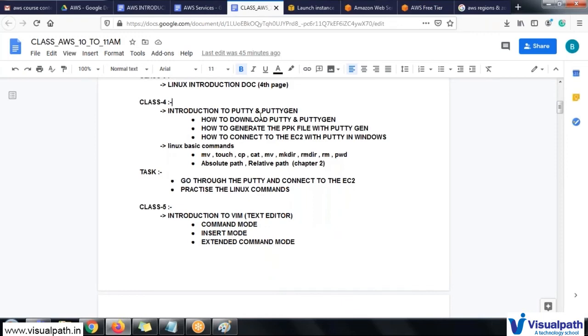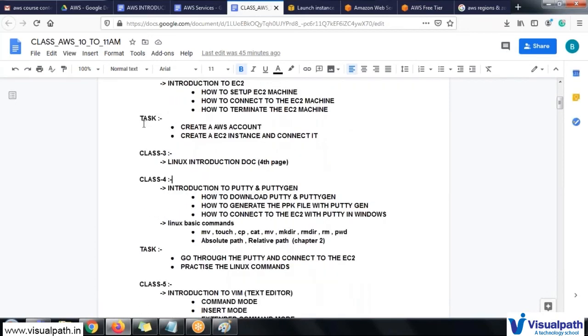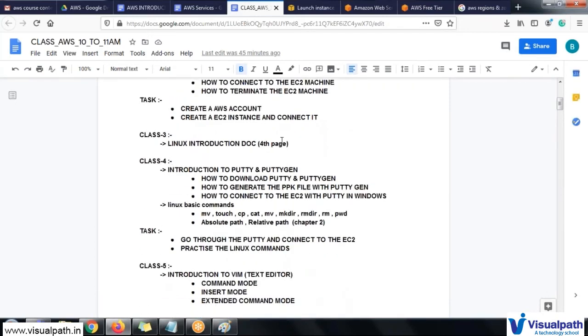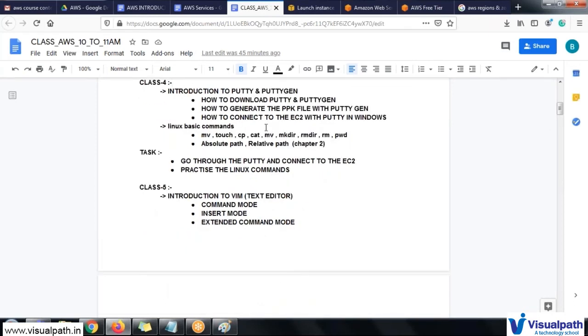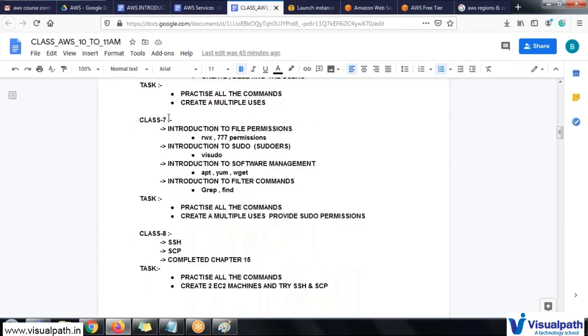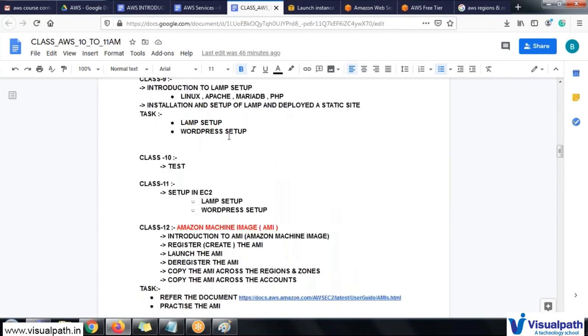And this is the class structure, what I'm going to cover and how I'm going to cover it. I have already covered the previous classes. This was for EC2 creation, and in class 3 we will go for a Linux introduction, cover PuTTY and how to connect to the EC2 instance, and the basics of a few Linux commands. Up to 7 to 8 classes we're going to concentrate on Linux, EC2 creation, and AWS account creation. After that, if you're interested, we can also take a test, or else we can skip the test based on your request.